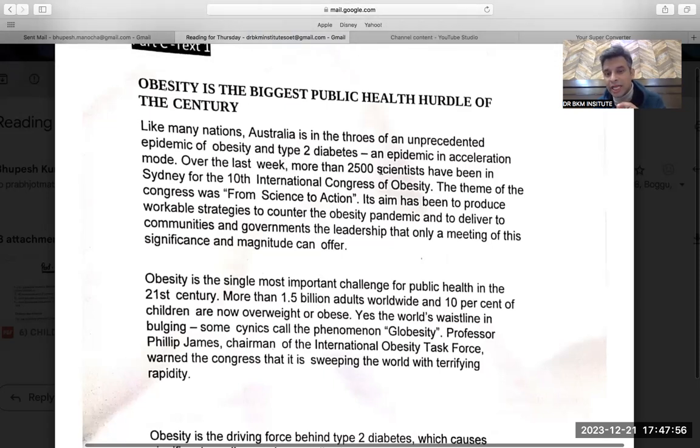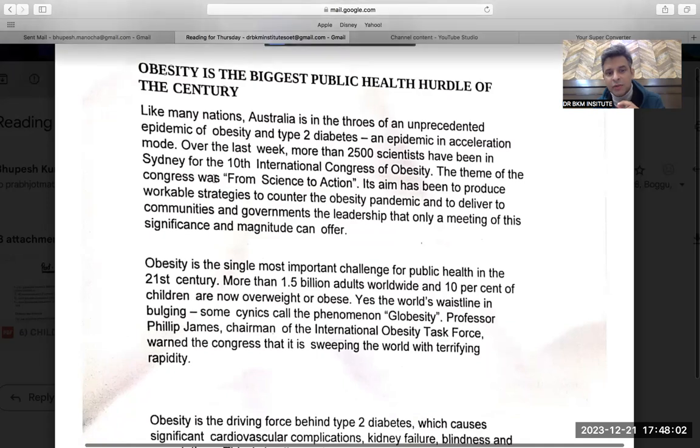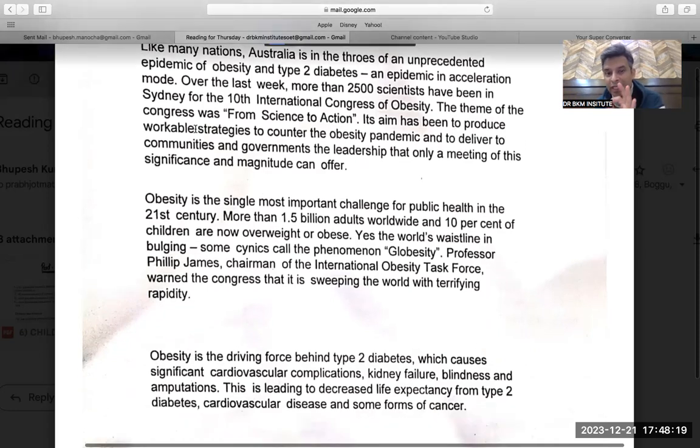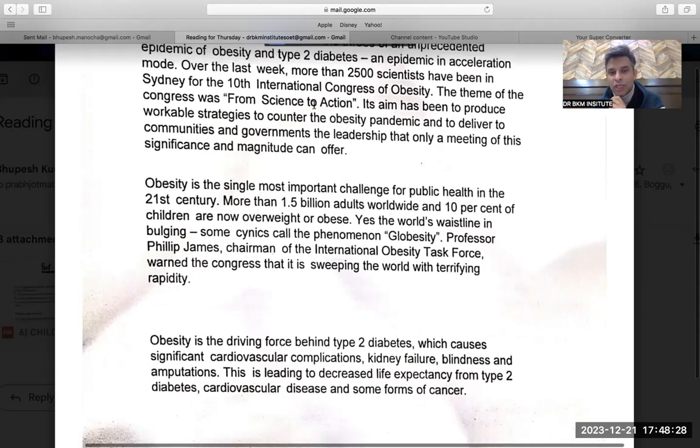Over the last week, more than 2500 scientists have been in Sydney at the 10th International Congress of Obesity. The theme of the Congress was from science to action. Science to action means from theory to bringing it to ground, from theory to practical. So there was a conference that majorly focused on theory to practical. Its aim has been to produce workable strategy to counter the obesity pandemic, and to deliver to communities and governments the leadership that only a meeting of this significance and magnitude can offer. Magnitude means large scale.